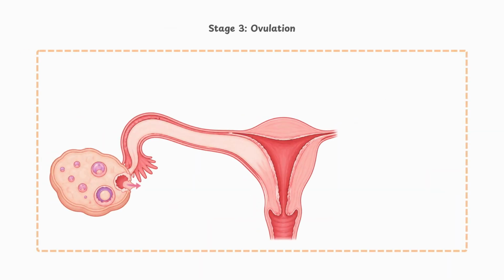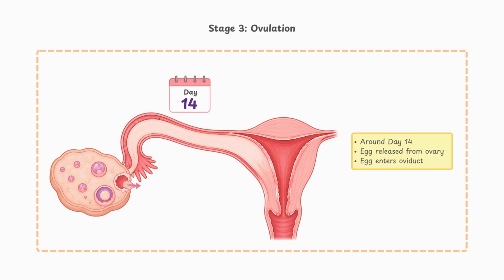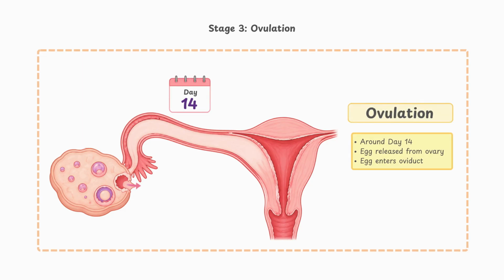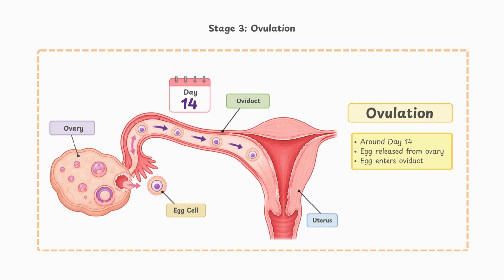Around the middle of the cycle, usually on day 14, ovulation takes place. Ovulation is when a mature egg is released from one of the ovaries. The egg then enters the oviduct and begins its journey towards the uterus. This is the stage where fertilization is most likely to happen if sperm are present. Ovulation is triggered by a sudden rise or surge in luteinizing hormone, also known as LH.